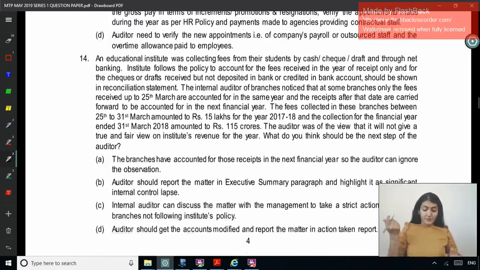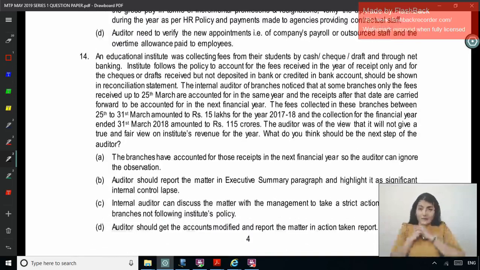Right. Next one. Yes, are you paying attention? Okay, you're revising it again if you've already seen these MCQs. An educational institution was collecting fees from their students by cash, check, draft and through net banking. Institute follows the policy to account for the fees received in the year of receipt only, and the checks or drafts received but not deposited in bank or credited in bank account should be shown in the reconciliation statement.